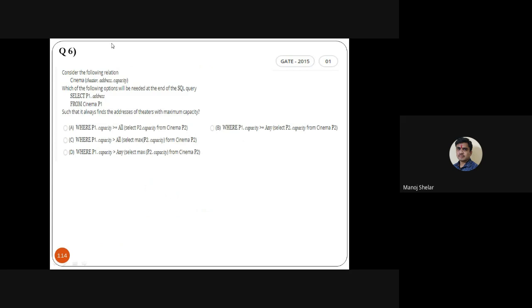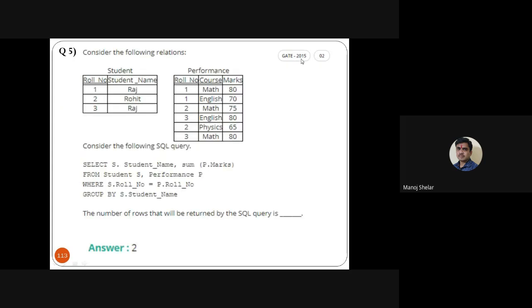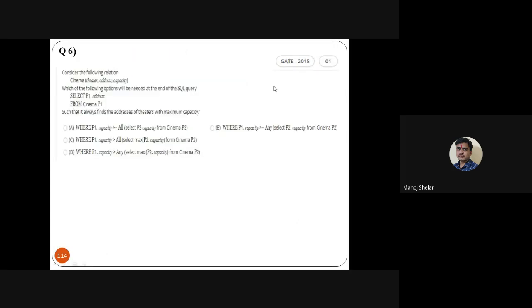Next question is: here consider the following relation. Cinema is one table, in the 2015 question. Here are two questions from 2015. It is not that only one query comes in the GATE exam; sometimes two questions, two queries. So GATE 2015 has a 2-mark and a 1-mark question. This is a 1-mark query because it is very easy.